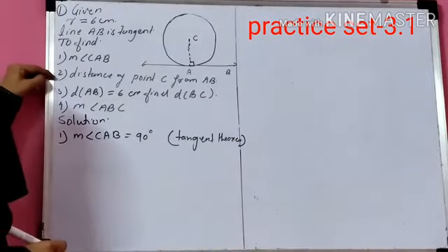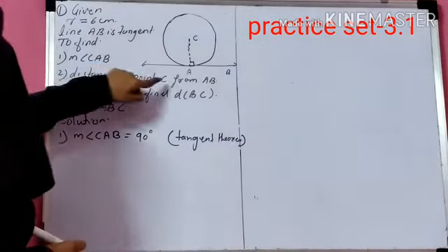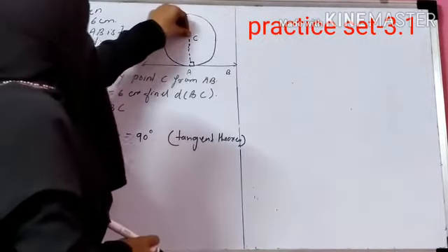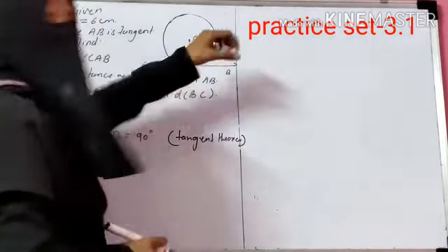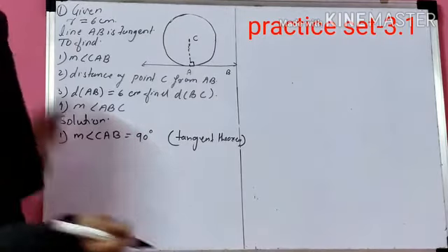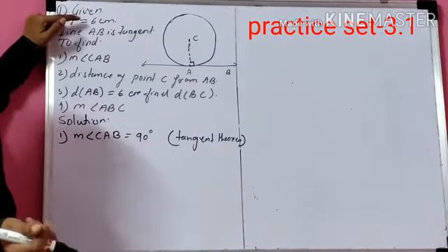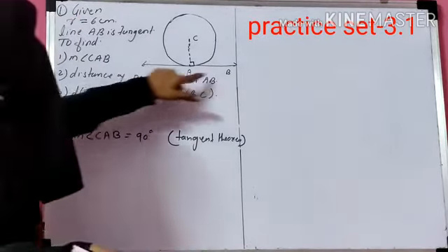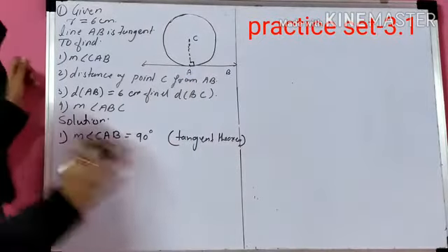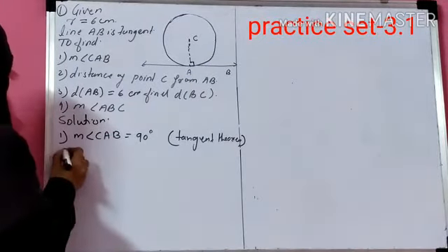First answer. Now the second is distance of point C from AB. The distance of point C from AB is nothing but your radius, and the radius is 6 cm. So the distance of point C from line AB is 6 cm. So let's start. Write your answer.